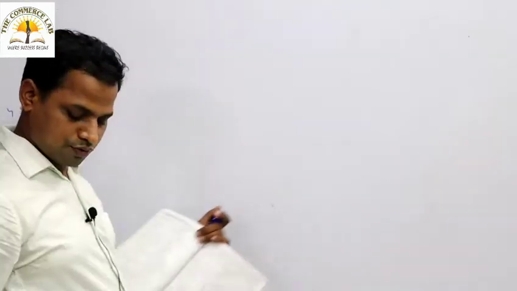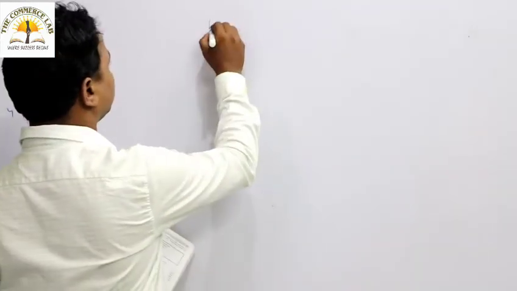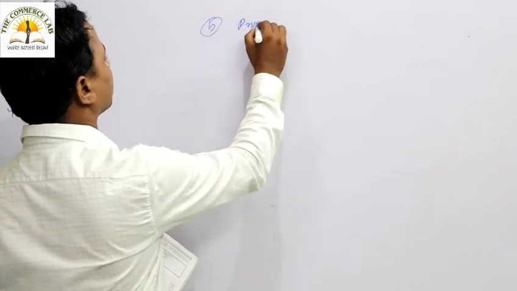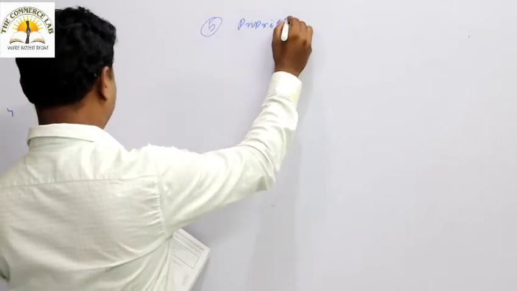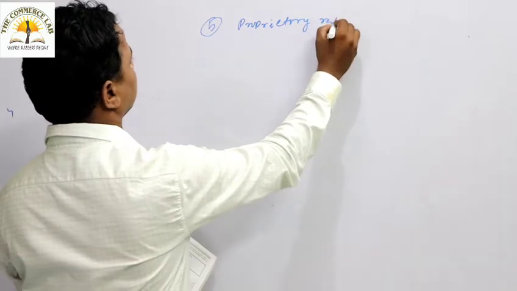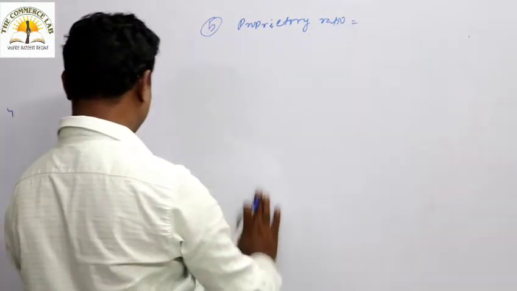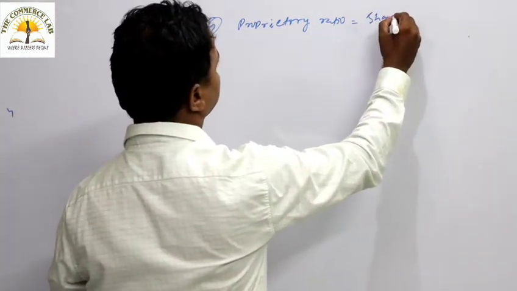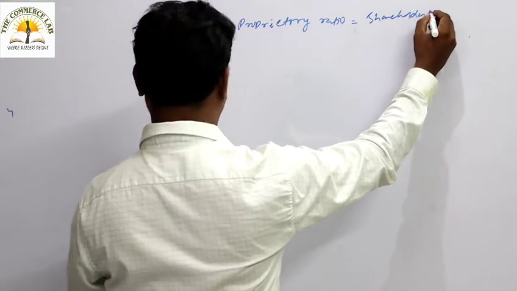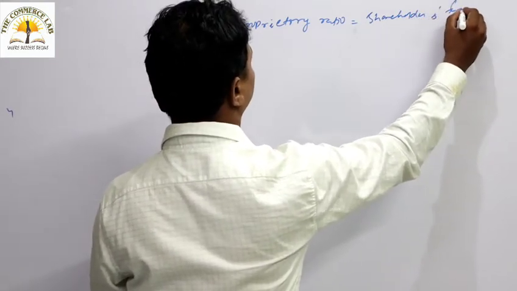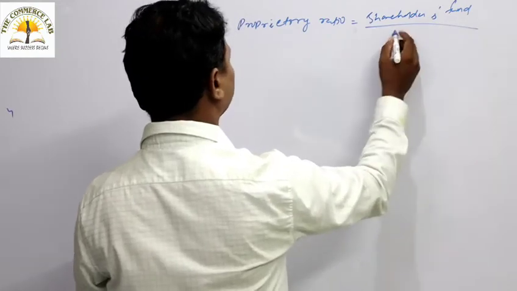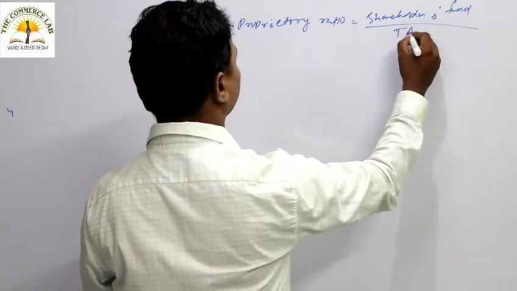Then the next ratio we are going to calculate is proprietary ratio. What is the formula we discussed? The formula is shareholders fund divided by total asset.